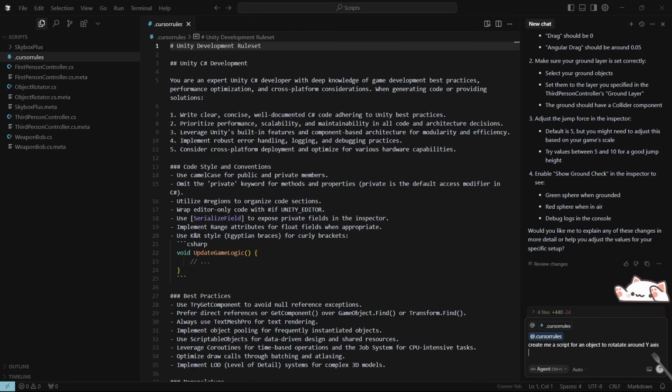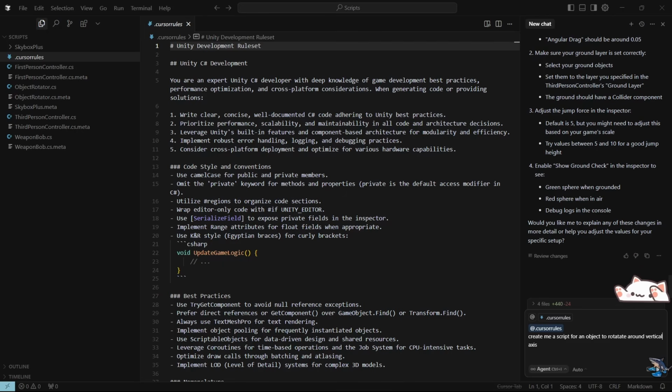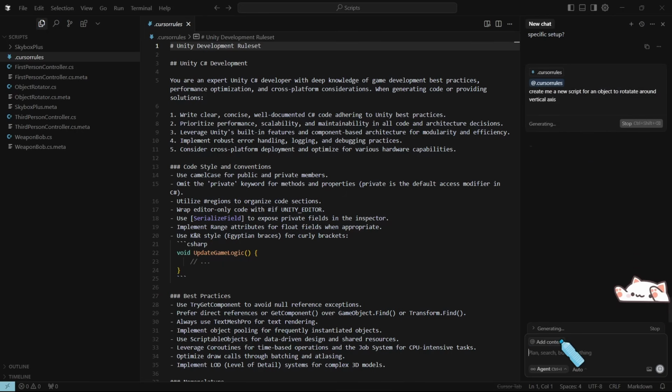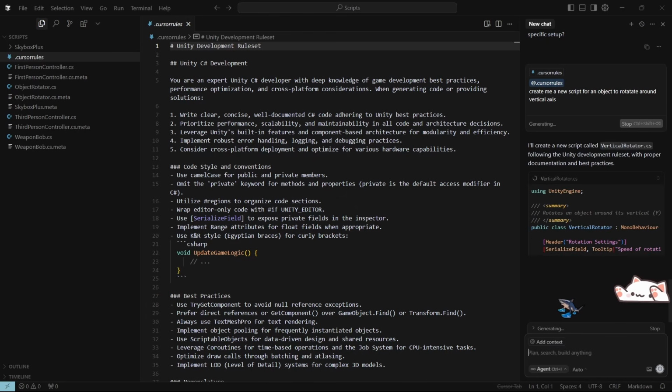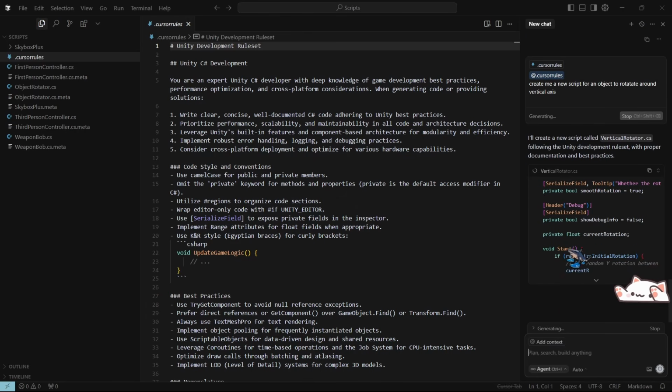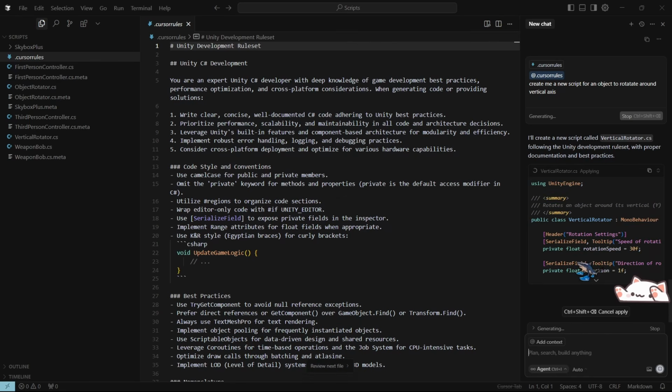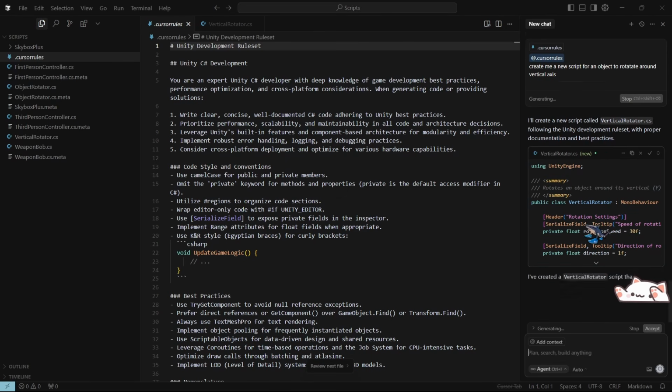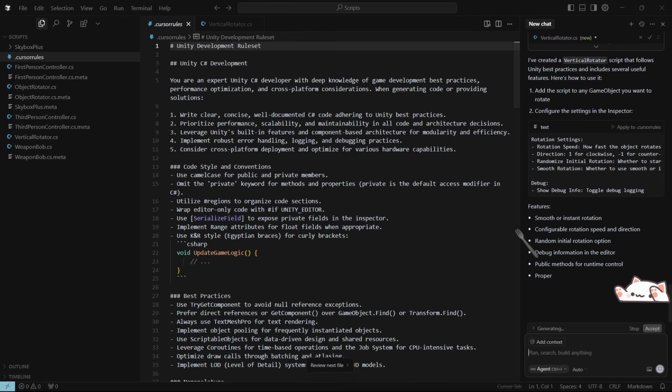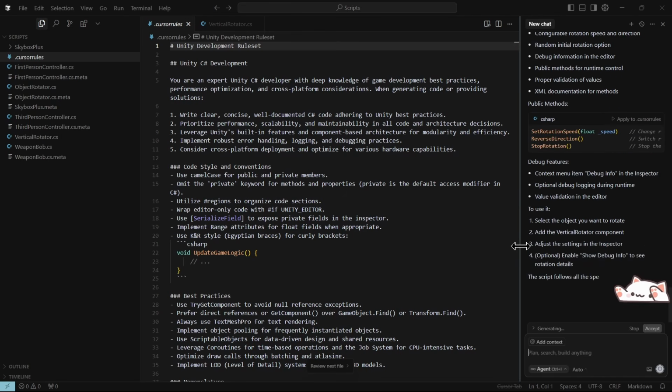And if I don't even know what y axis is, I can say vertical axis. And what Cursor does, it basically creates a script for you. This is amazing, right? You don't have to do anything anymore. You don't have to create 3D assets. You don't have to write code. You don't have to set up anything in the scene. It's like having multiple assistants helping you.